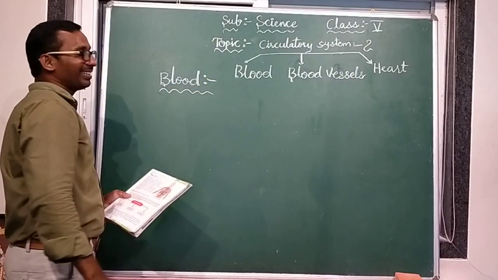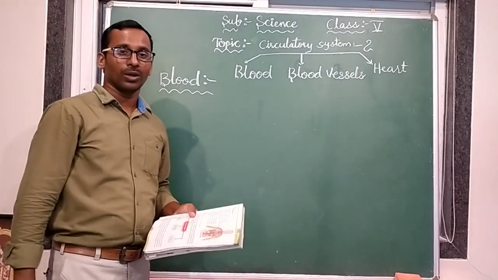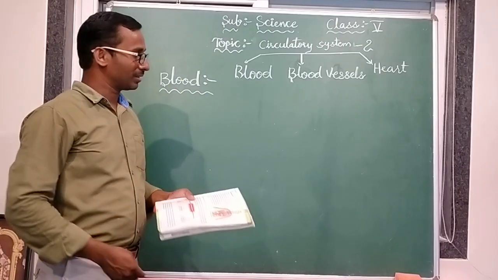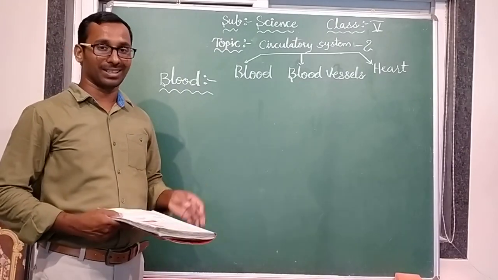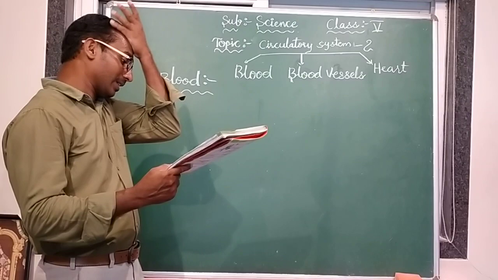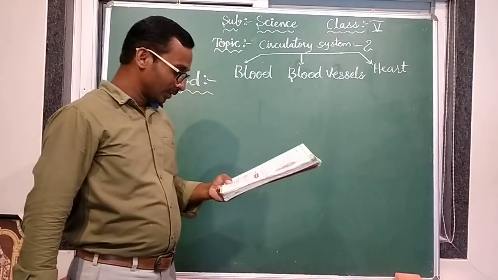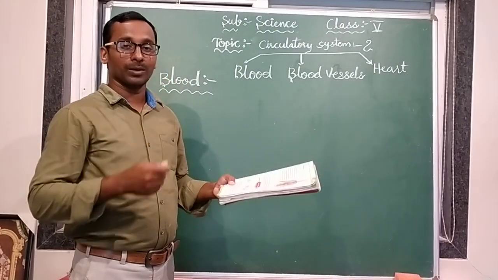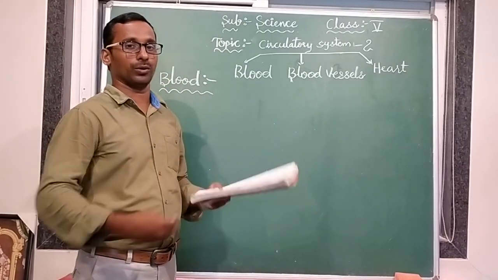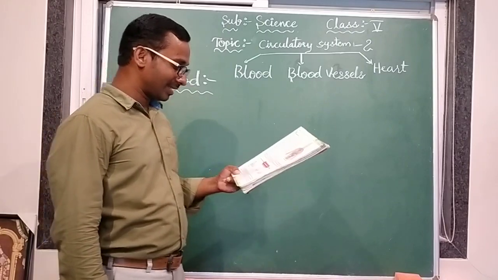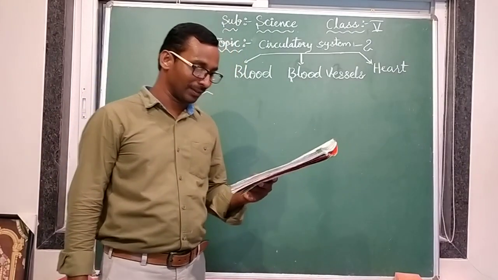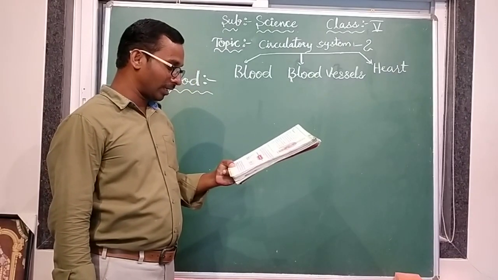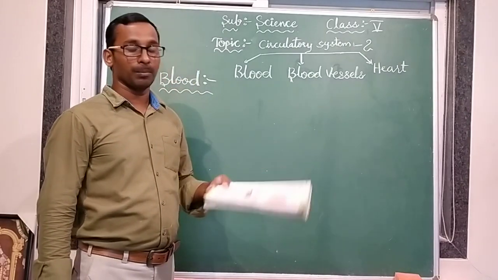What is the color of blood? Red. Do you know how it is red in color? Next we are discussing how it has red color. See that one, see the lesson, all of you. Blood is the liquid that flows through our body. So blood is there in our body and flows over all the body. It is essential for our growth and life, as it has the important task of transporting food and oxygen to various parts of the body.